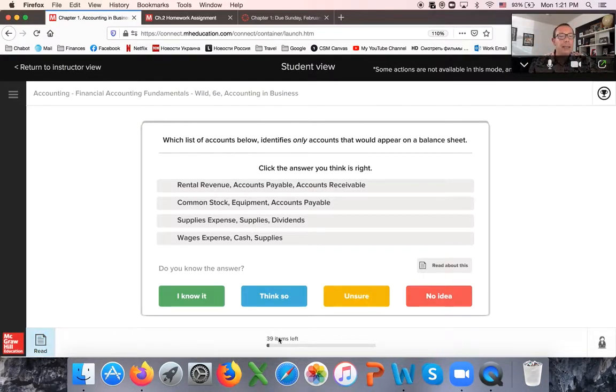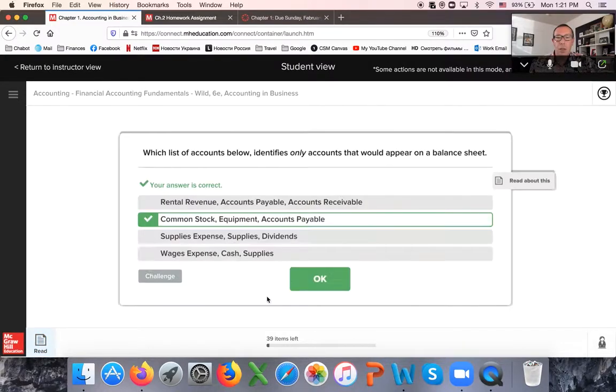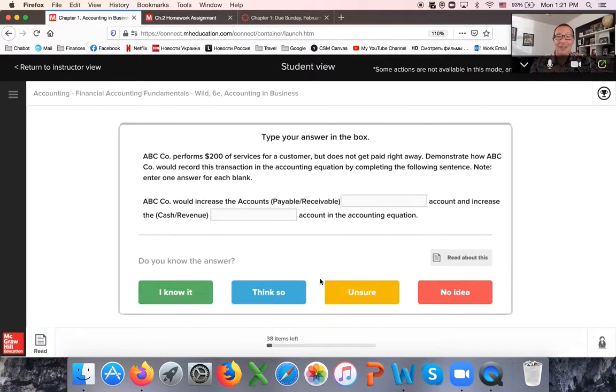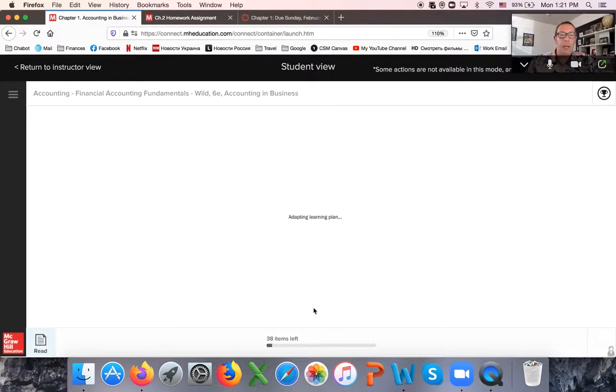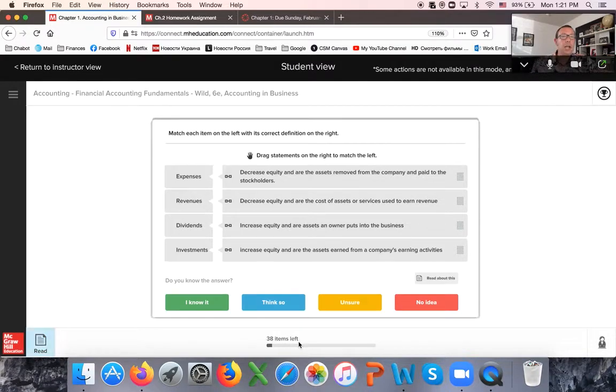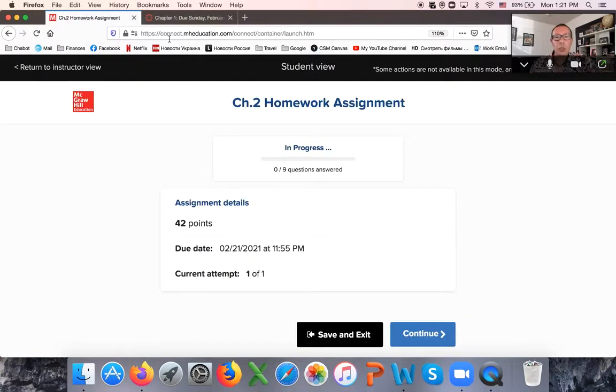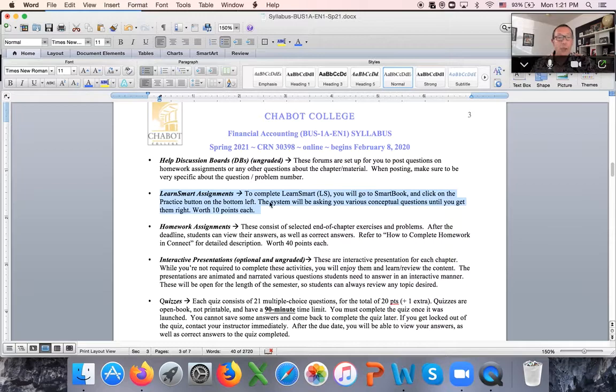So even like I said, right now I'm going to miss this question. Oh no, okay, I got it correctly. I'm going to miss the question. So right here, it's incorrect. So look on the bottom, 38 items does not change, but that means the system will ask me a similar question, a different question on the same concept. So that's Learnsmart, and it's worth 10 points.